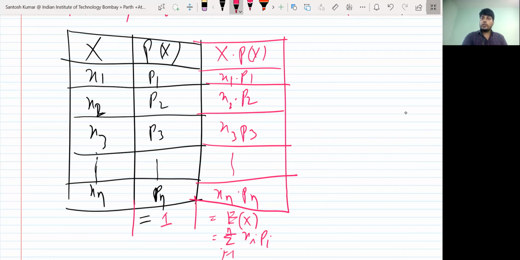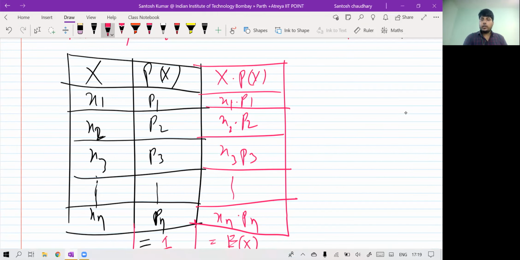Yeah. So any doubt in this? Everyone got the value of mean? Got the meaning of mean actually? Anyone has a doubt in this?